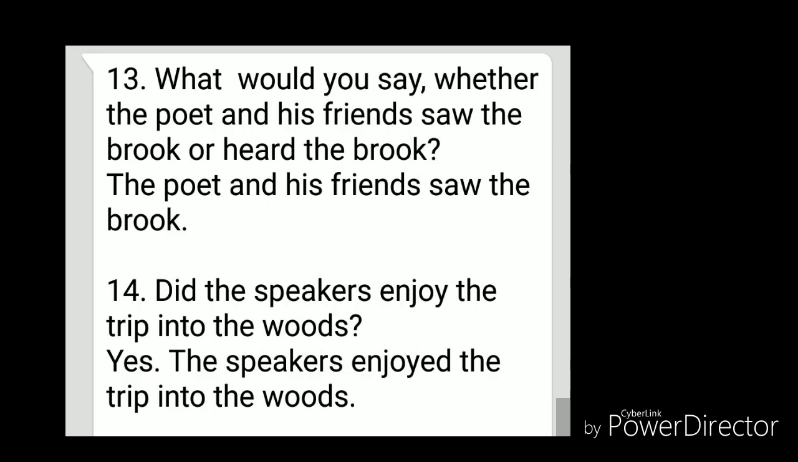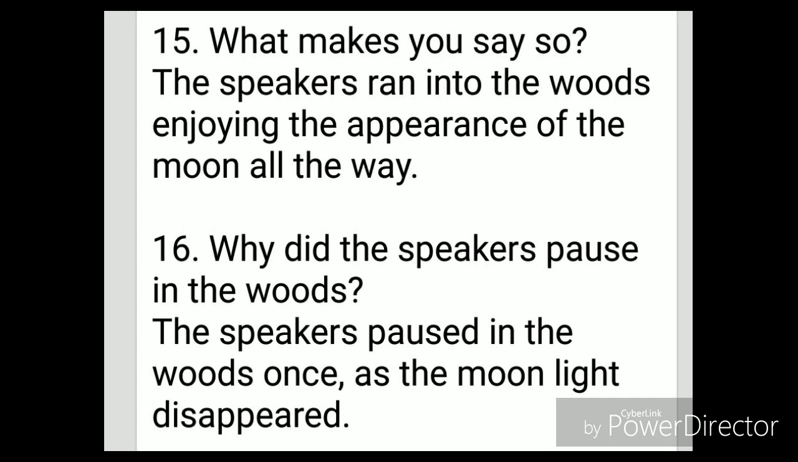What would you say? Whether the poet and his friends saw the brook or heard the brook? The poet and his friends saw the brook first. Did the speaker enjoy the trip into the woods? Yes, the speaker enjoyed the trip into the woods. What makes you say so? The speakers ran into the woods, enjoying the appearance of the moon all the way.